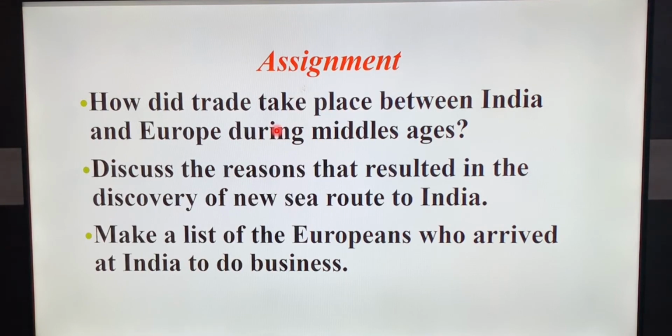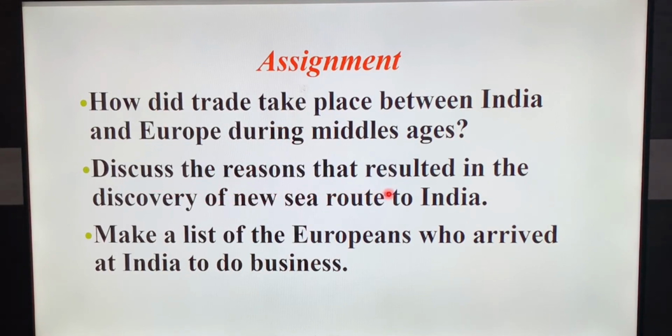The Asian part of the trade was carried on mostly by Arab merchants, while the European part was monopoly of Italian merchants. The goods from Asia were carried by Arab merchants into Constantinople, which were bought by Italian merchants and sold in Europe.